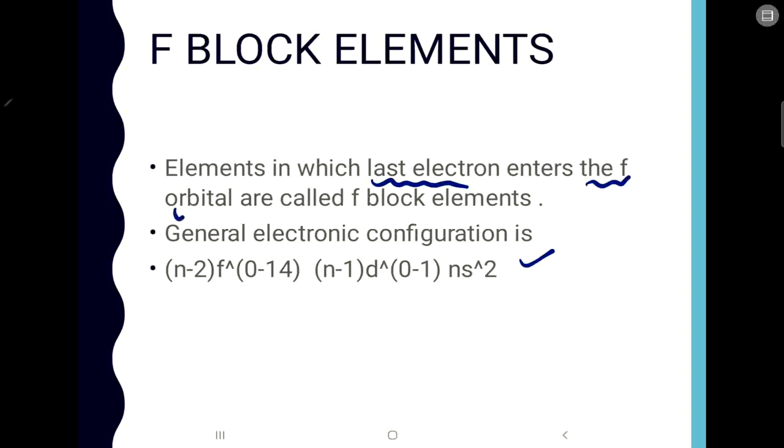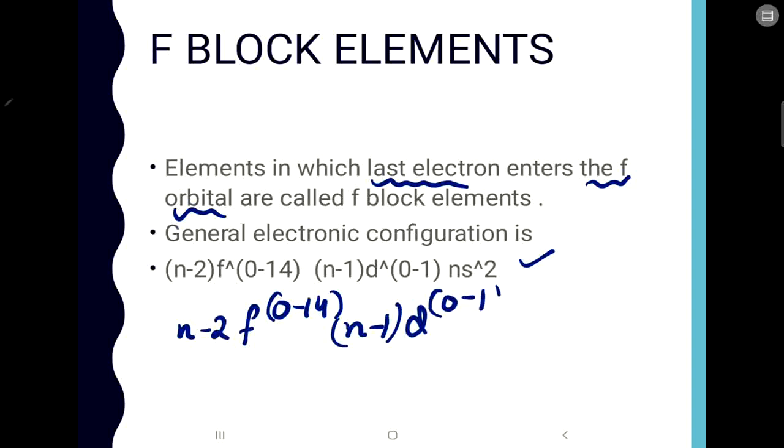The general outer configuration of f block elements is (n-2)f 0 to 14, in superscript, then (n-1)d 0 to 1, then ns2.